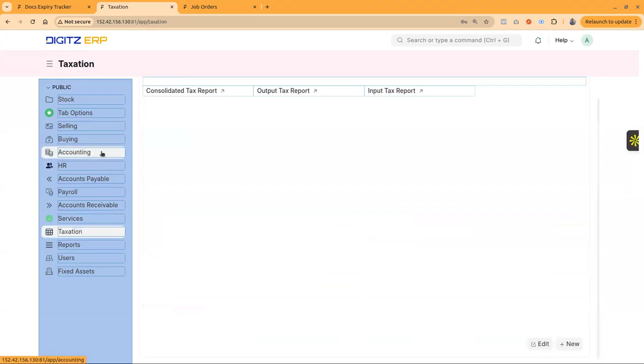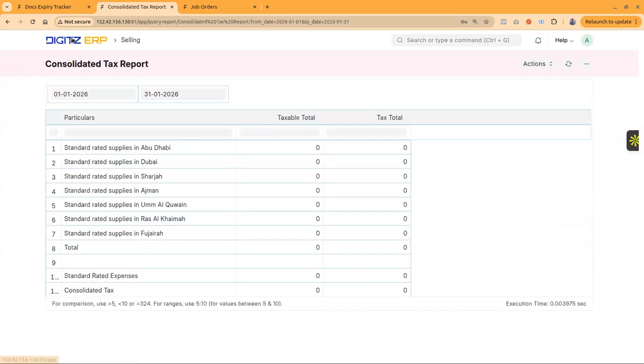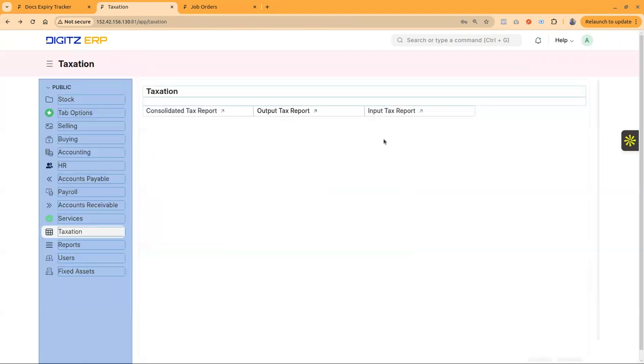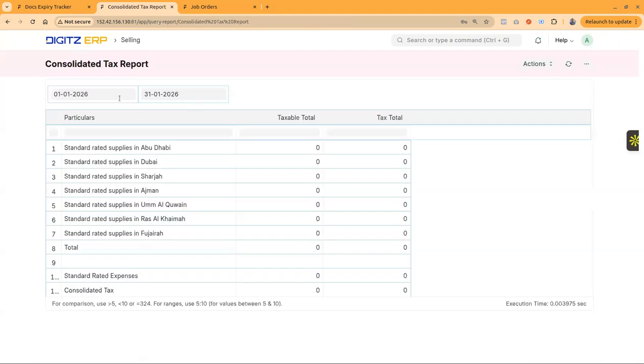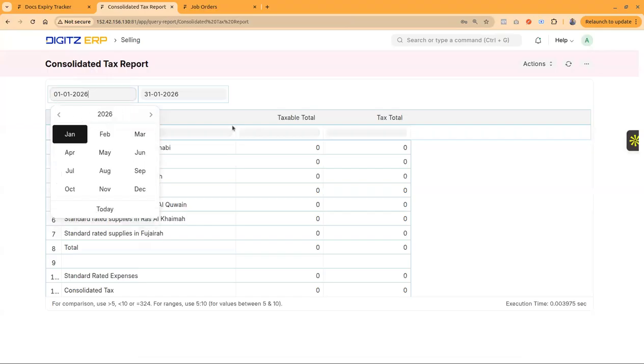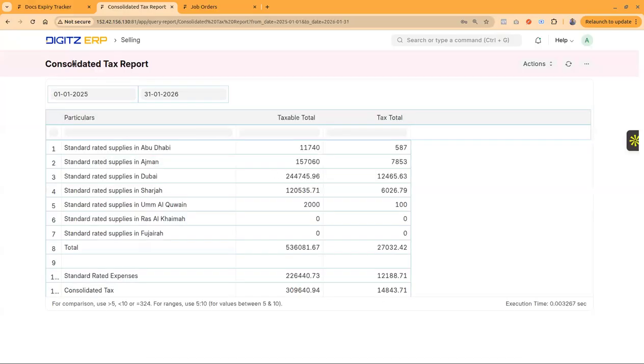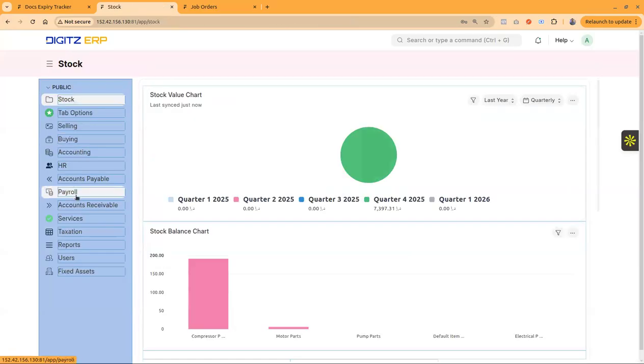In addition to that, we have a taxation workspace in this module. In this ERP, we have the consolidated tax report, as well as the option for input tax and output tax reports. So if you change the period to 2025, we should be able to see the records. So the values are getting populated here.